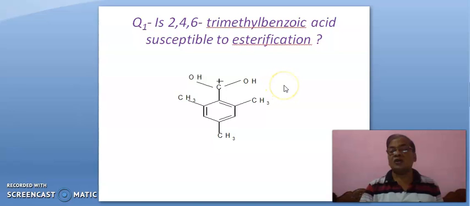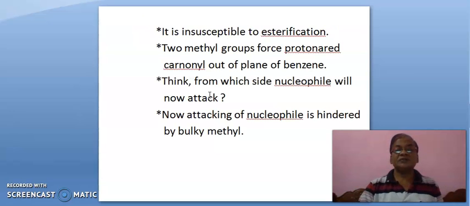So, if the nucleophile comes from this side, then here the methyl group will disturb that nucleophile to approach this carbon. So, such esterification becomes difficult, or you can say such esterification is not possible. These are all those facts that I discussed.